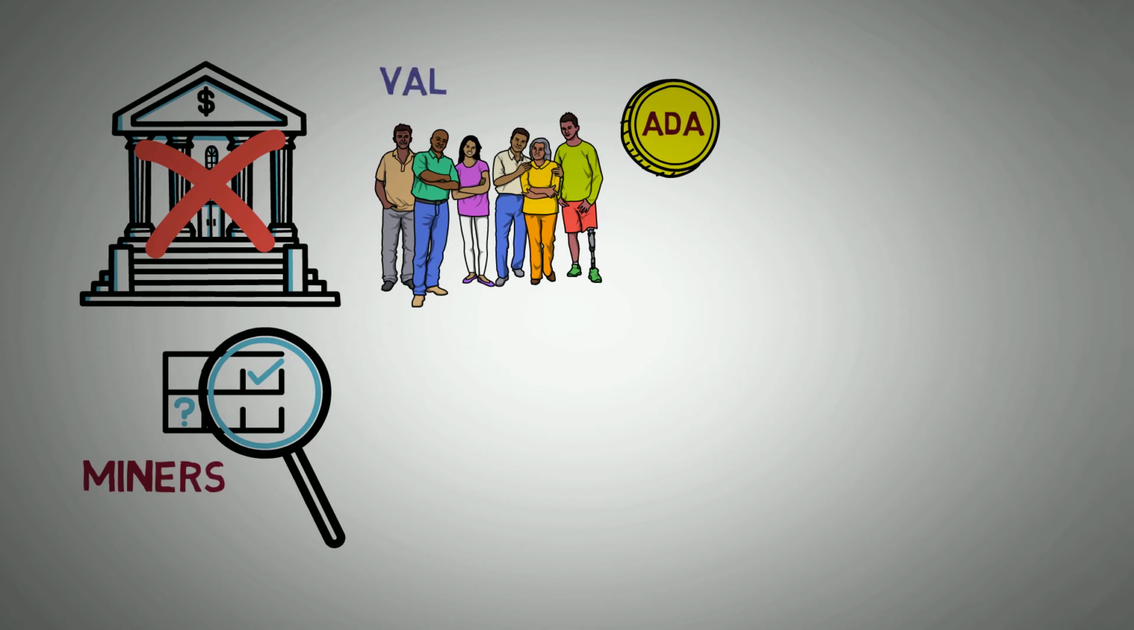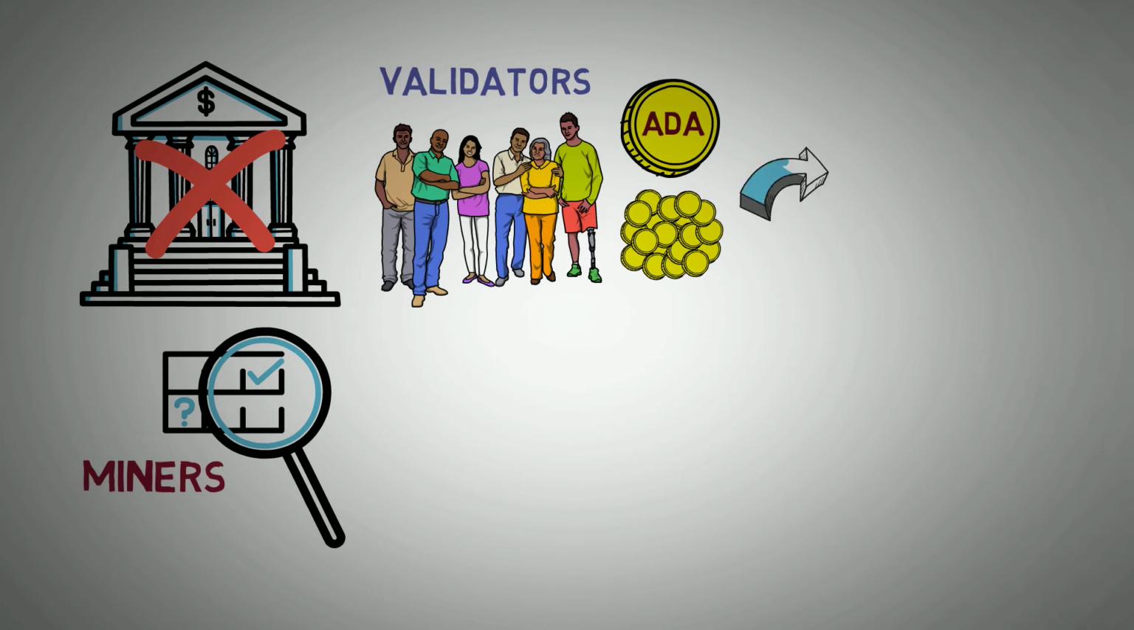In Cardano village, validators are block writers. They add new ADA tokens to the village. When they do this, they are rewarded with ADA tokens. Does this make any sense to you?